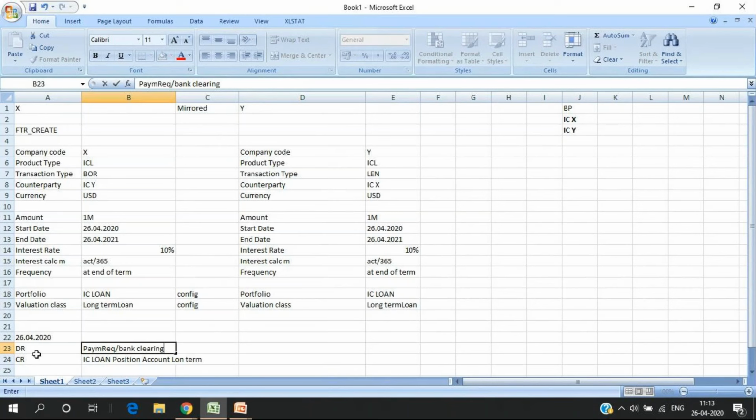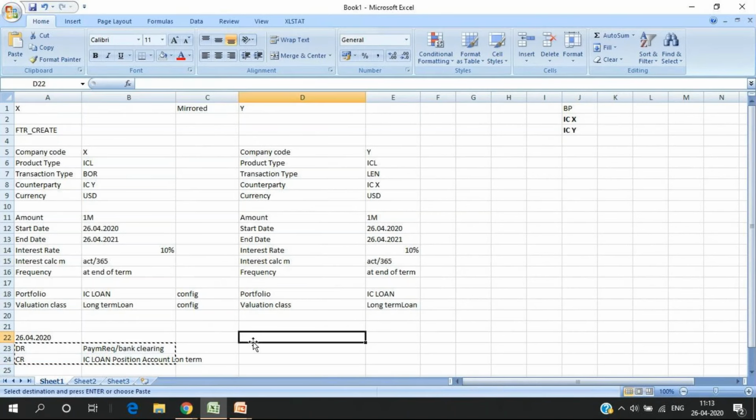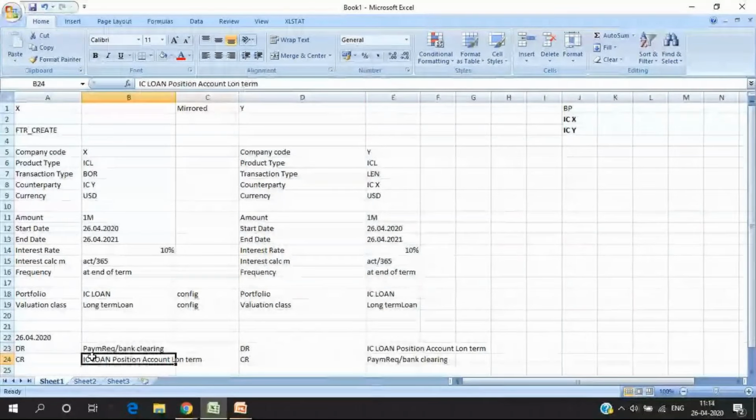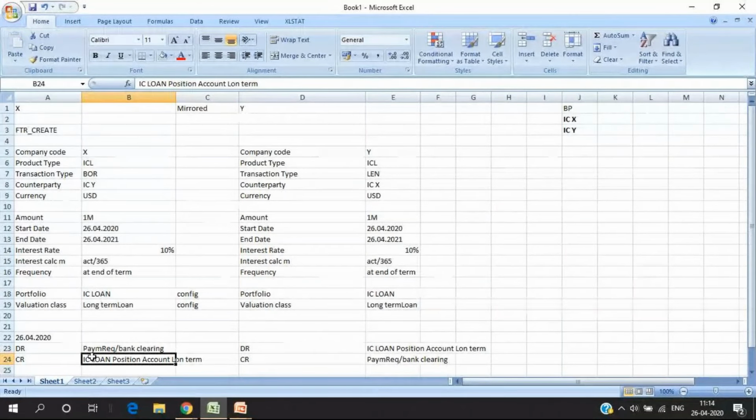This is the accounting generated, right? Considering there is no withholding tax. Even if withholding tax is there, that will not get calculated here. So it is just the opposite on the lender side. This loan is a liability for company code X and it's an asset for company code Y. So based on that, we have the accounting entry generated. This is the first accounting entry.